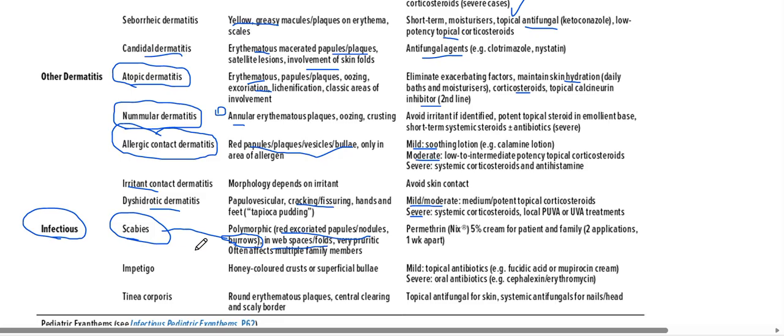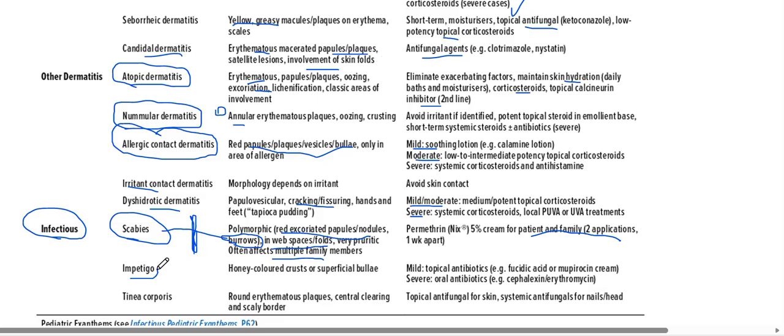So scabies is present in the form of linear burrows. Just remember this linear line, linear burrows basically in the web spaces or web folds, very itchy and often affects multiple family members. Okay, the treatment will be permethrin cream 5% for the patient and family as well. And we give it in the form of two applications, 1 week apart.